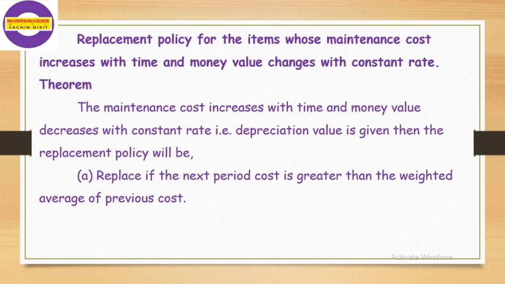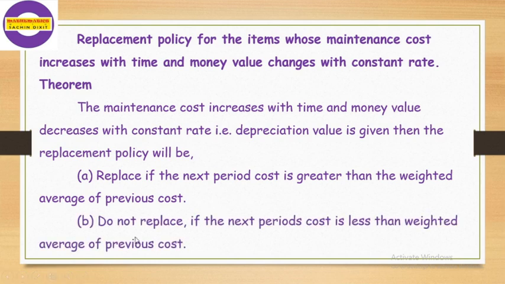That means we have to replace the machine if next period's cost is greater than the weighted average of previous cost. Do not replace if the next period's cost is less than the weighted average cost of previous cost. This is the replacement policy in word format.